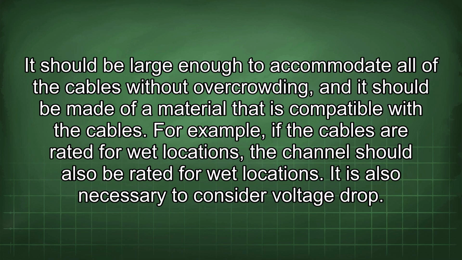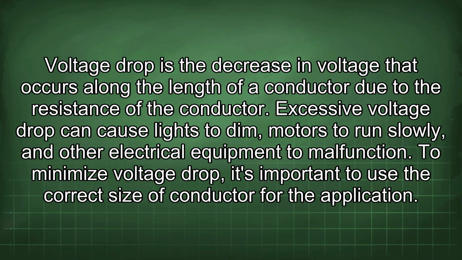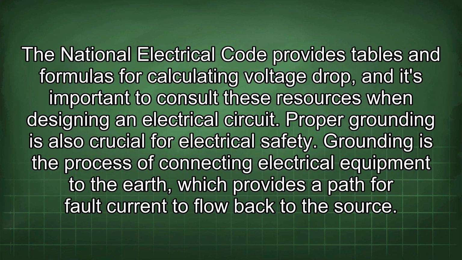It is also necessary to consider voltage drop. Voltage drop is the decrease in voltage that occurs along the length of a conductor due to the resistance of the conductor. Excessive voltage drop can cause lights to dim, motors to run slowly, and other electrical equipment to malfunction. To minimize voltage drop, it's important to use the correct size of conductor for the application. The National Electrical Code provides tables and formulas for calculating voltage drop, and it's important to consult these resources when designing an electrical circuit.